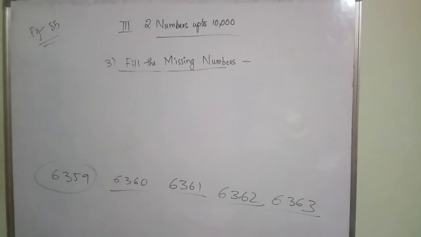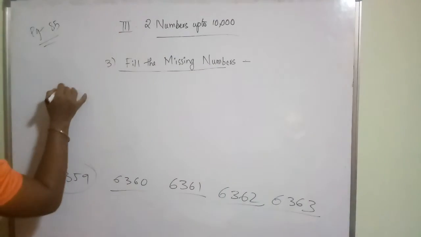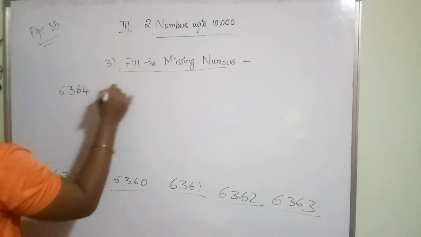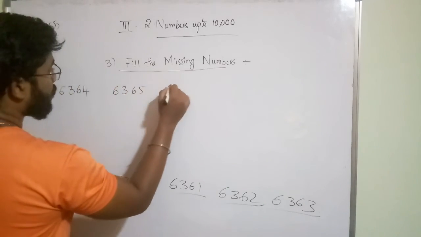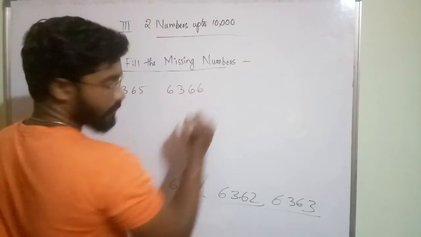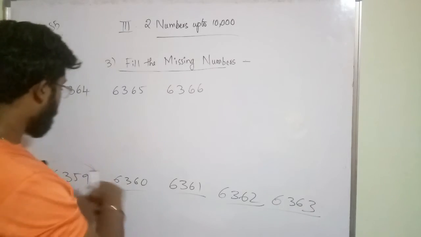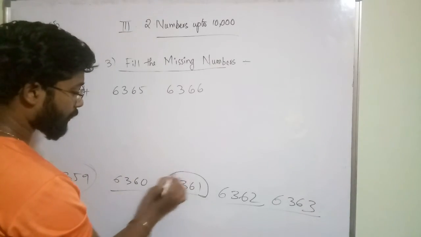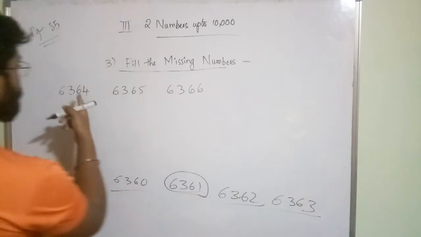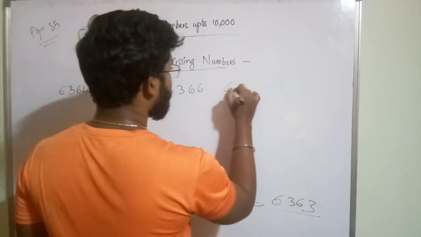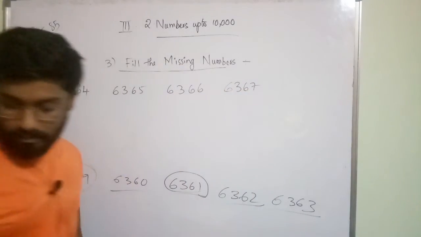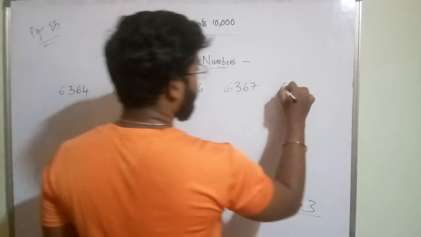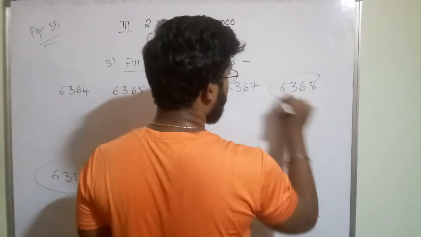So 6363 is completed now. 6364, 6365, 6366. So he gave 61, this one also he gave. You have to fill the next number. 64, 65, 66, 6367, 6368. This one also he gave.